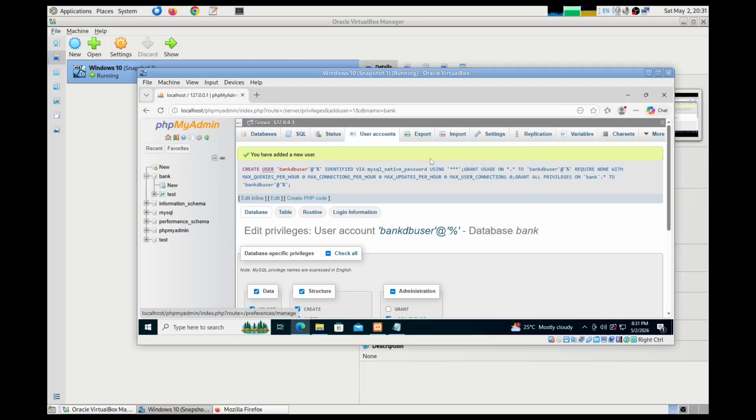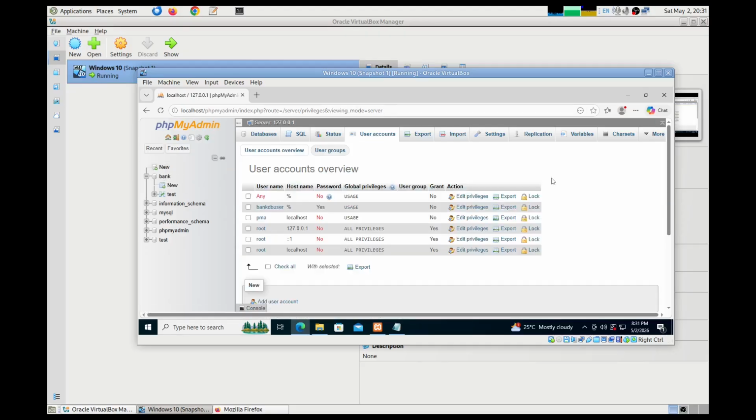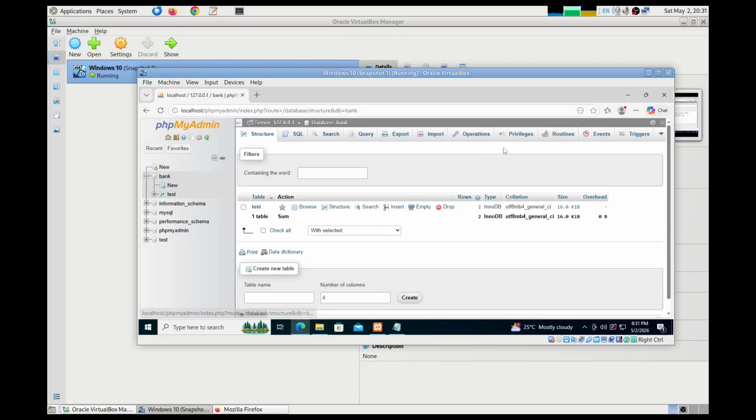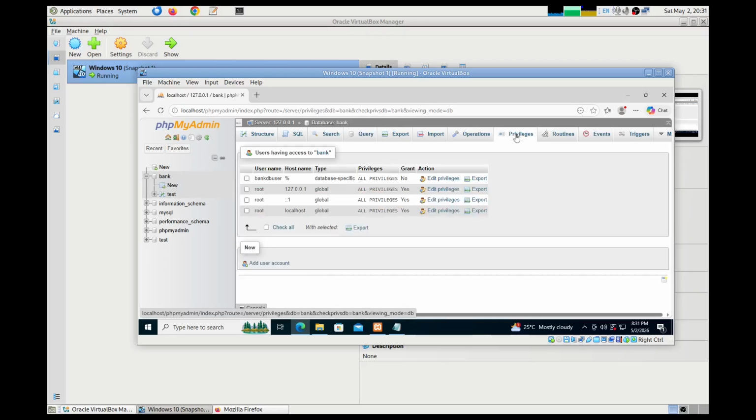So the corresponding user was created. User accounts. So here the bank user account is available if you go to the user accounts, or else even from here, if you select the particular database and go there, privileges, here also the user appears.